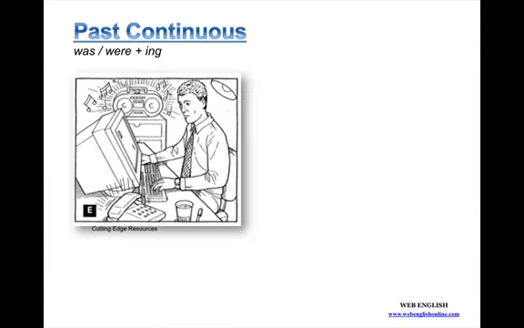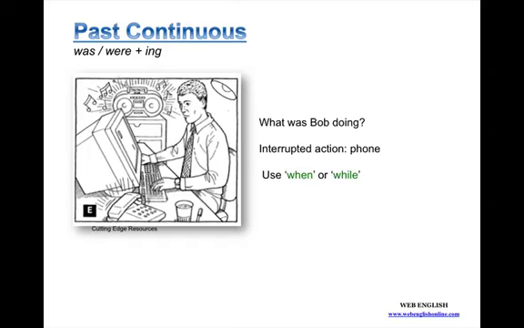Okay. Good practice with the past continuous is writing sentences without my help. So here we have a picture of Bob. Okay. What was Bob doing? So I'd like you to use interrupted action, which is the phone, but also describe Bob's activity. Try and use when or while. Again, pause the slide and write a sentence.